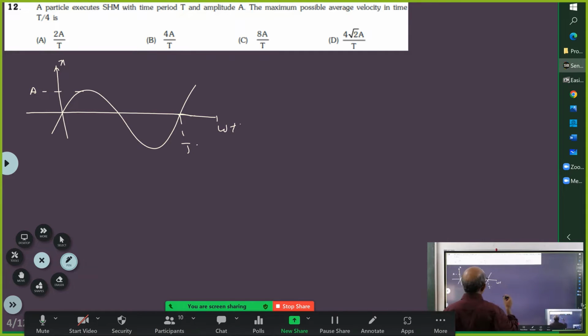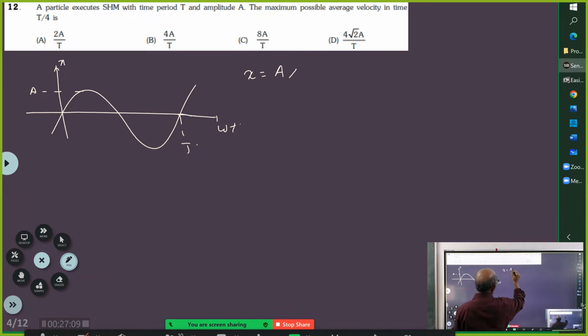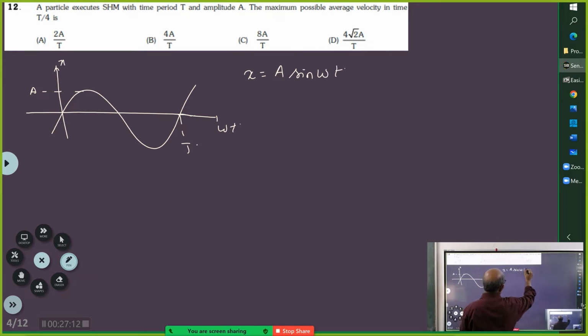Now they are asking about this, x is equal to a sin omega t. Now if you want to go for velocity, then it becomes a omega cos omega t. Correct? So therefore